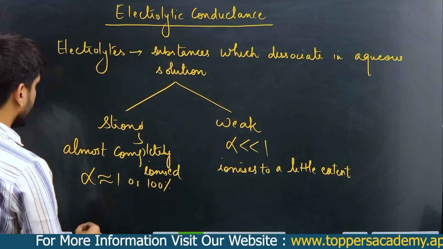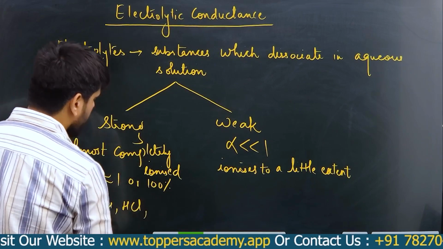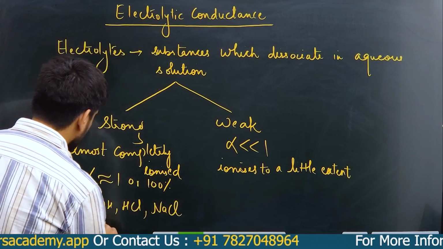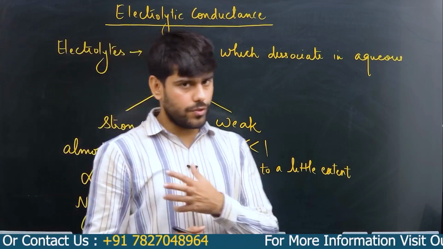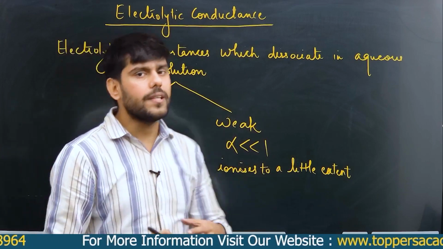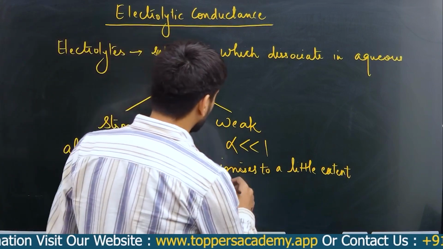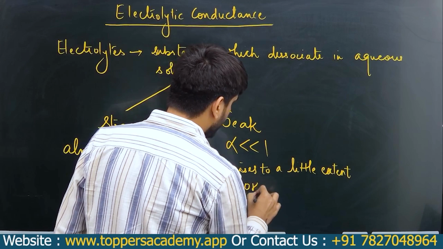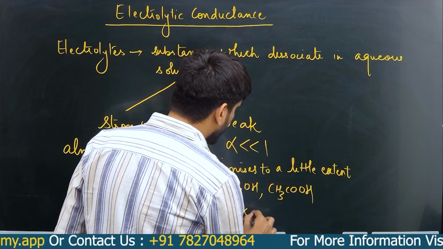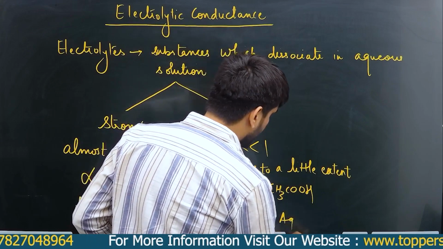For example, strong electrolytes are like NaOH, HCl, NaCl. We also have salts like CaCl2 and magnesium chloride, because these salts do not precipitate in the solution, so we consider them in the class of strong electrolytes. Then we have weak electrolytes, for say NH4OH, CH3COOH, salts like barium sulfate, because these salts precipitate out in solution, and AgCl, etc.